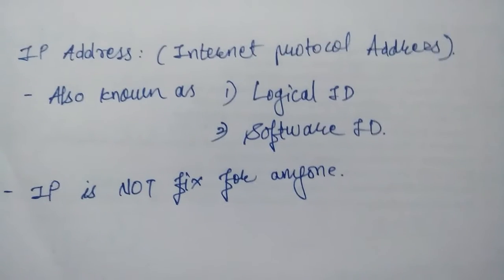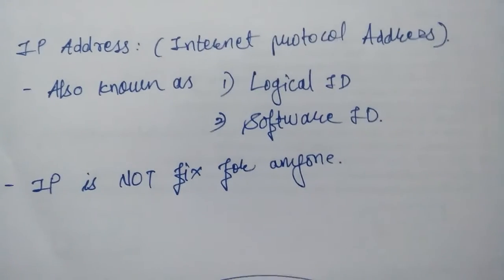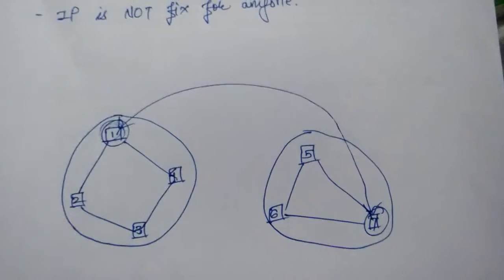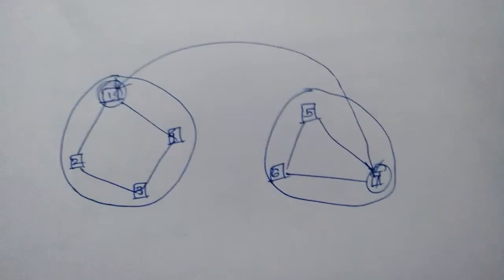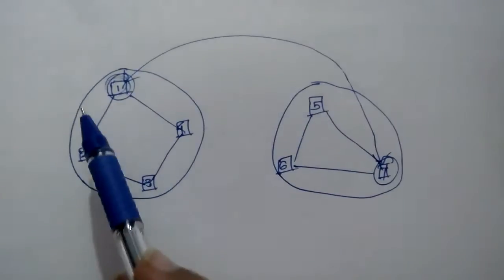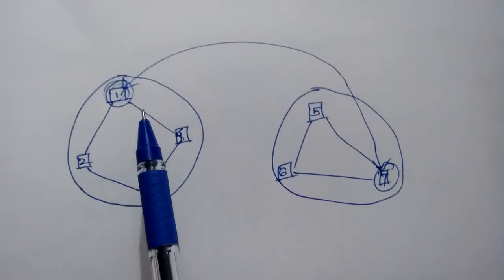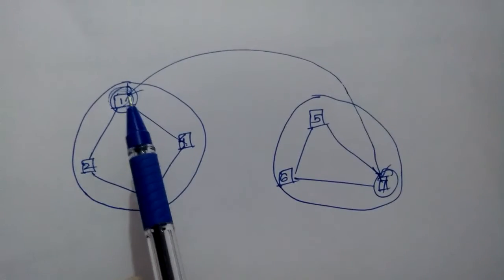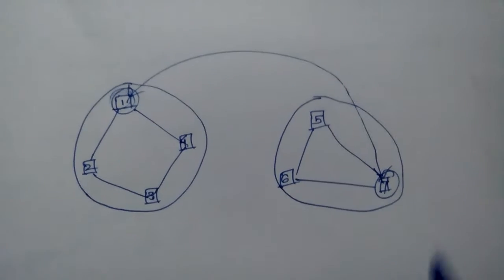Now let us consider networks. Suppose we have two networks, as you can see in the diagram, and we number each PC of the network: 1, 2, 3, 4, likewise. Suppose we want to send a message from PC number 1 to PC number 7.